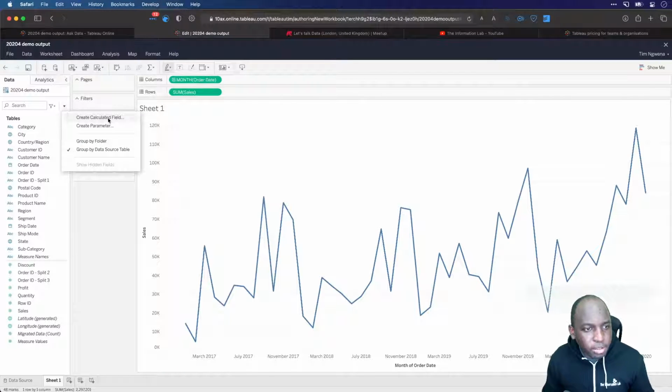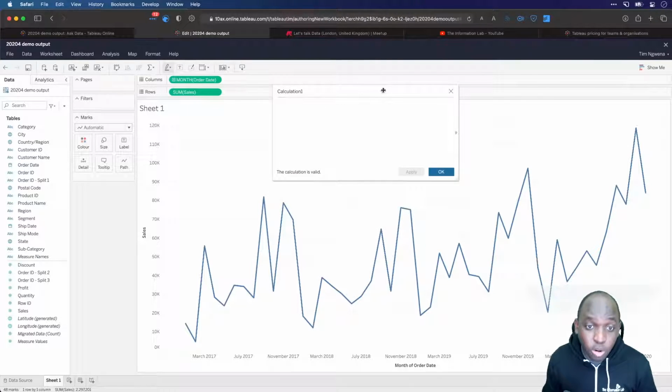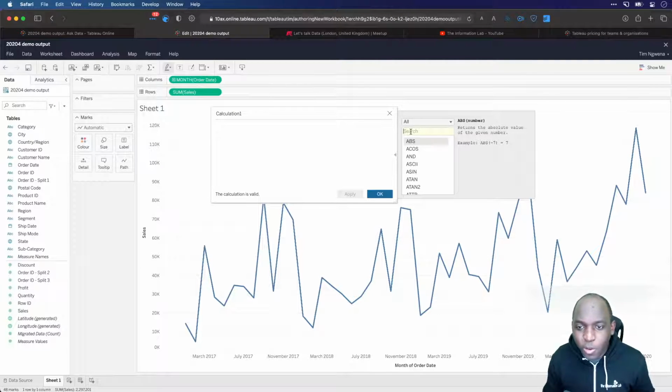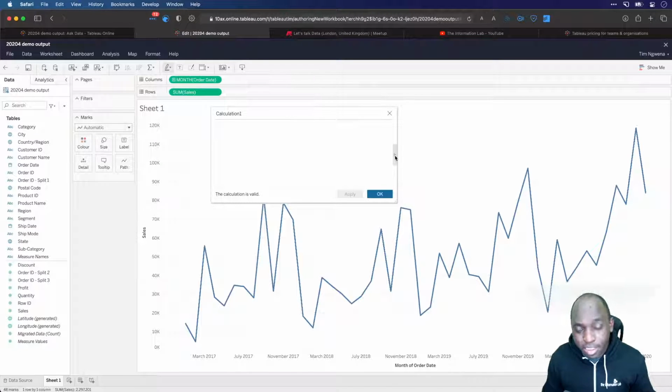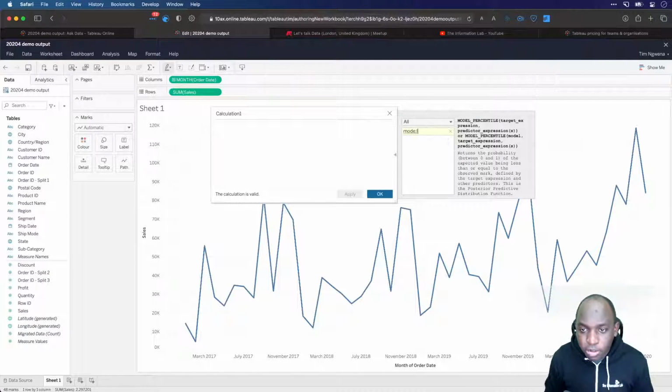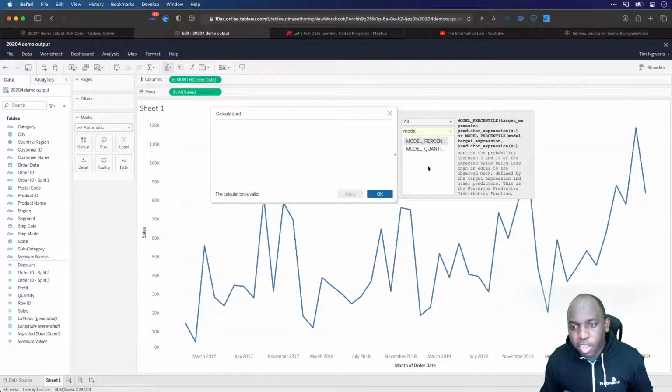I'll go down here and create a calculated field, okay? And what I want to do is bring in some of the predictive modeling functions. Now, I'm a real hack here. I don't remember functions at all. I've become 100% reliant on the fact that this little sidebar is always there. If that surprised you, I keep meeting people who've never seen this little arrow on the right-hand side or thought to press it and found that everything is really well described there. So let's just type in model, and you'll see that there are two functions, one called model percentile and model quantile.